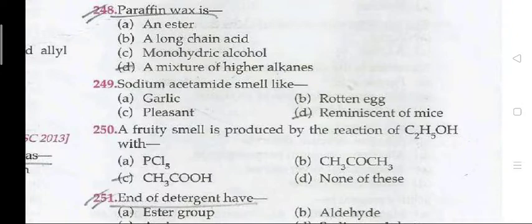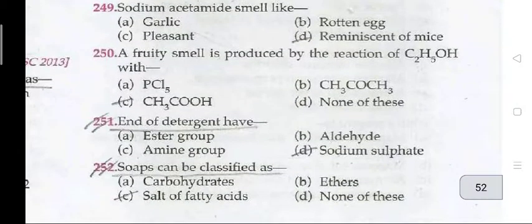Question 249, sodium acetamide smells reminiscent of mice. 250, a fruity smell is produced by the reaction of C2H5OH with CH3COOH, and detergents have sodium sulfate. Soaps can be classified as salts of fatty acids.